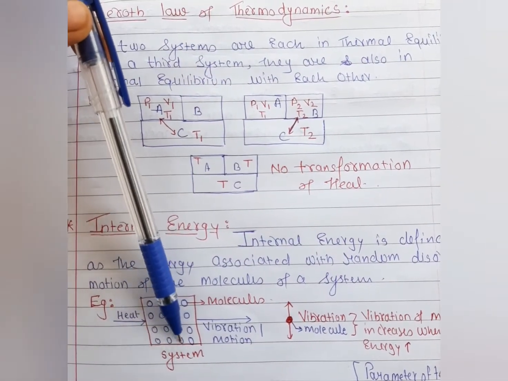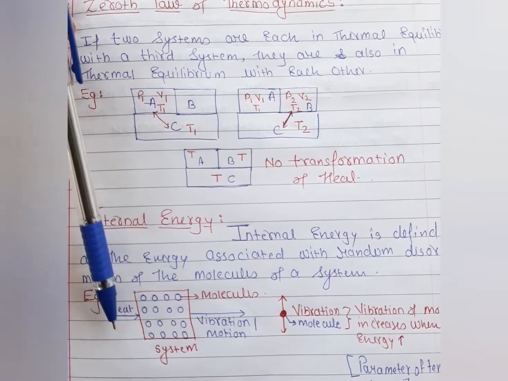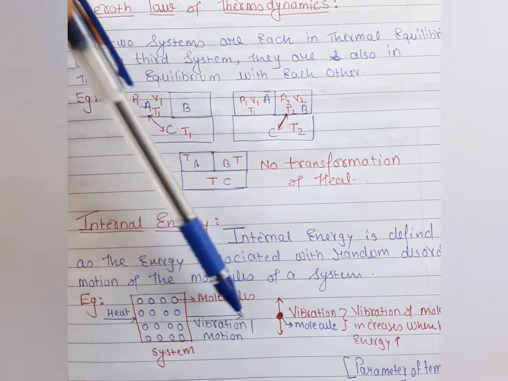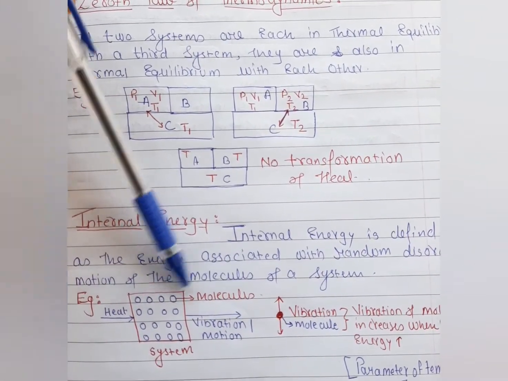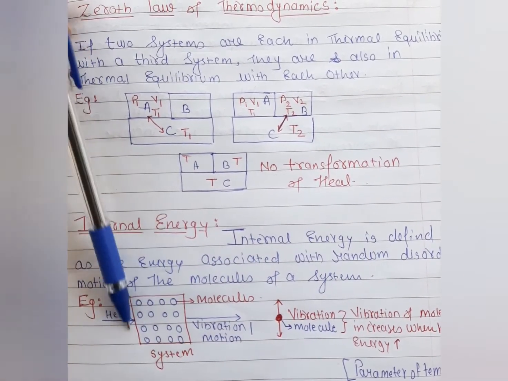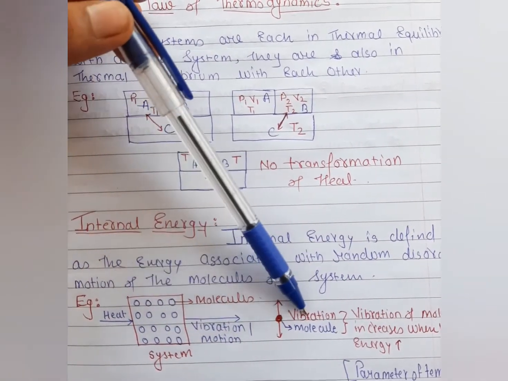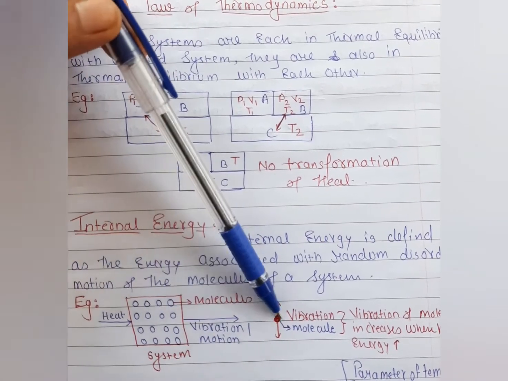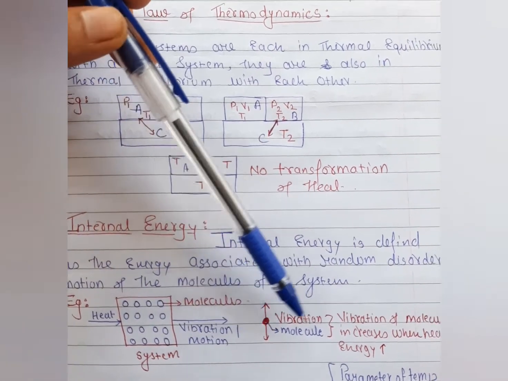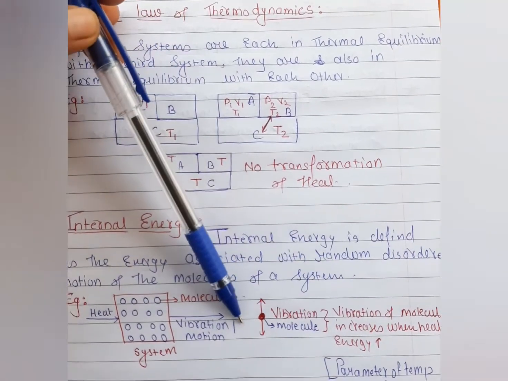So what happens? The molecules of that system vibrate because of heat. So when the vibration happens in the molecules of the given system, then what happens, students? Let's consider one molecule. Here I consider one molecule, and as you know very well, all these molecules experience the heat. This molecule starts to vibrate because of that heat. Here you can see the vibration of molecules happens because of heat. The vibration of the molecules increases when heat energy increases.